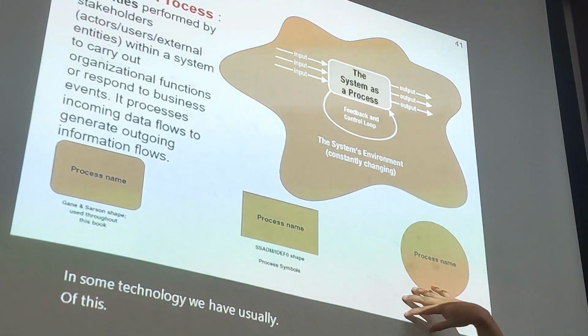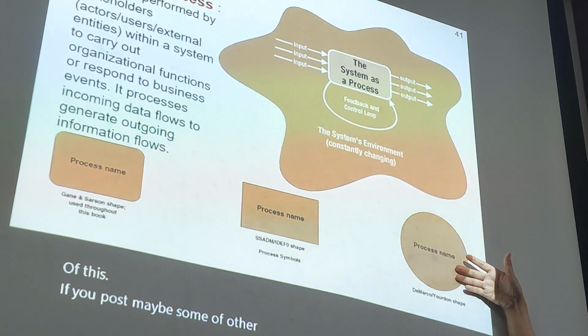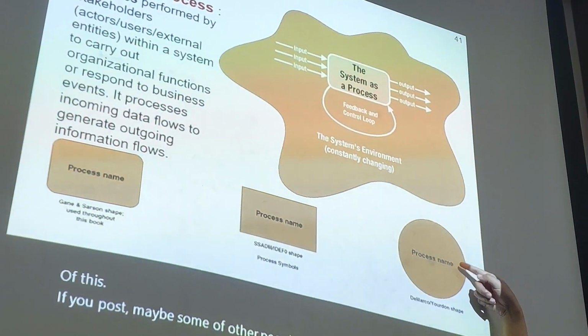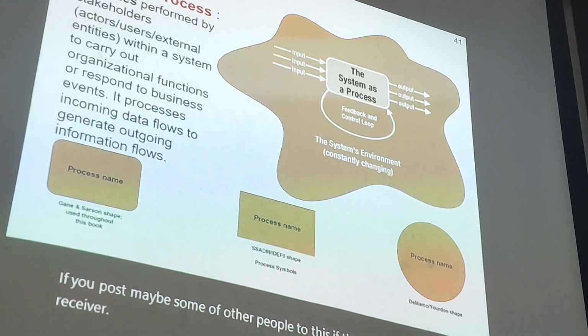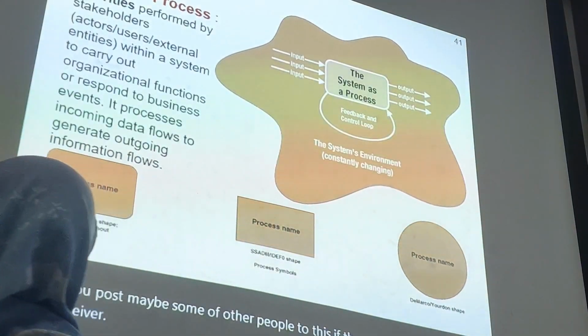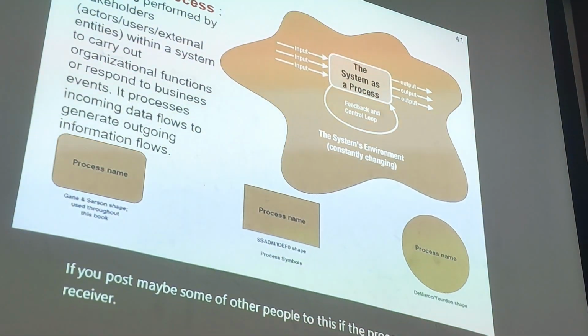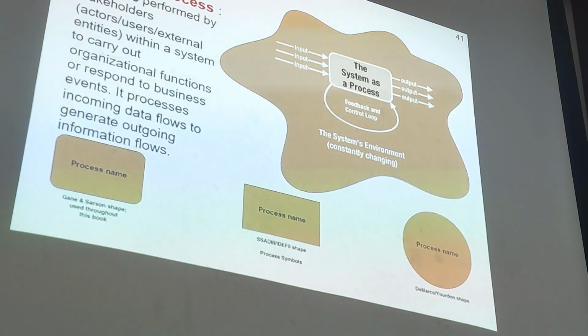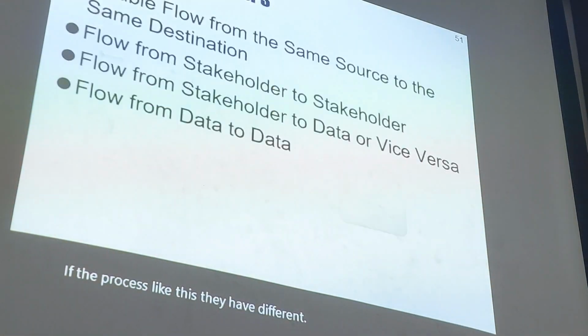If you browse on the internet, maybe some other people do it this way. If the process is like this, the actor will be a rectangle.